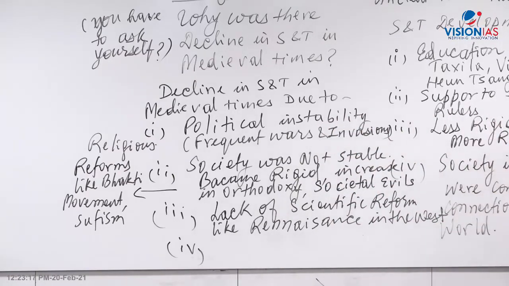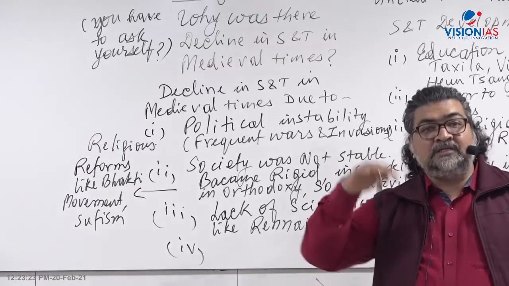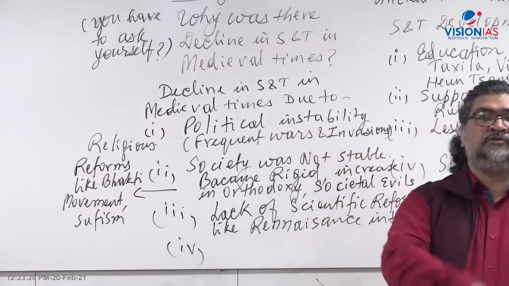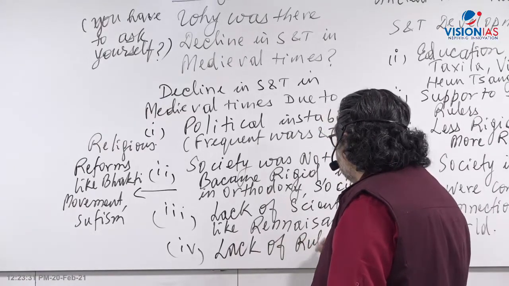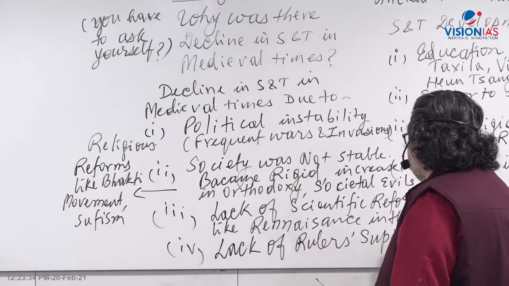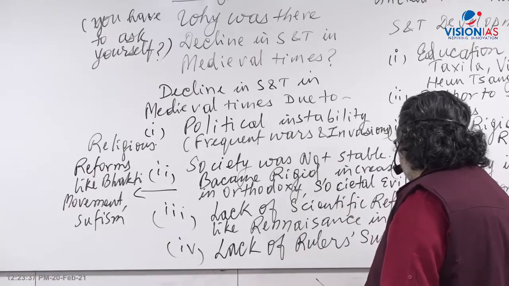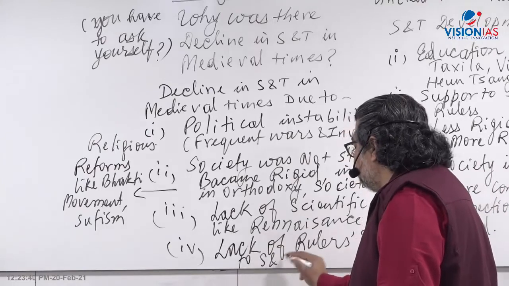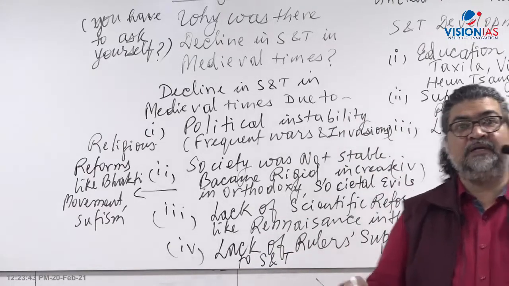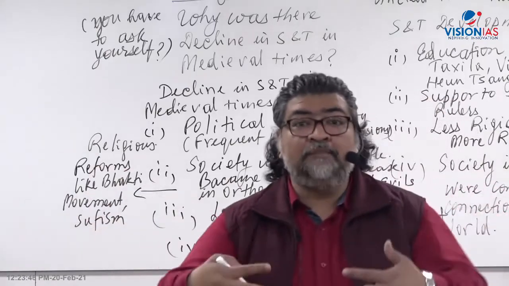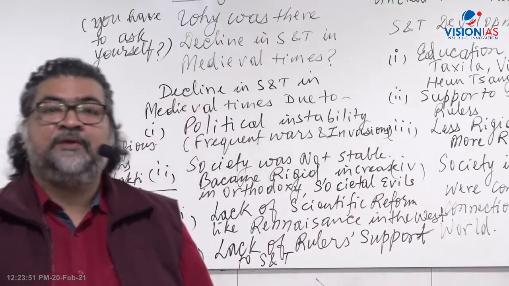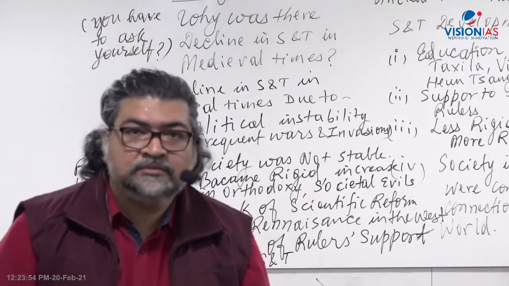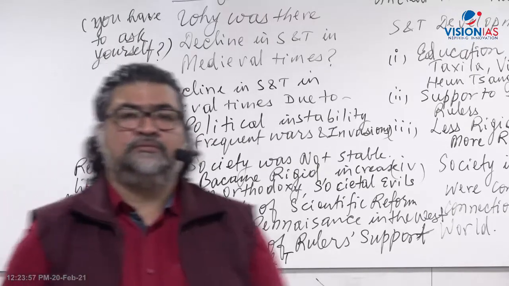Support to the scientists: here, the rulers used to support, but the support was more on the political, cultural and societal aspects, not science and technology. Again, a lack of rulers' support to scientific investigation, to science and technology. They were more into building and consolidating empire. Art and culture flourished. Temples and architecture flourished. What about science and technology? You don't find much. Very few, right?